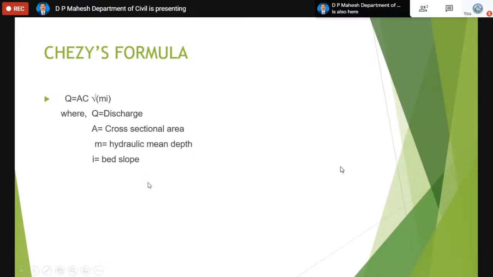This equation is called Chezy's equation. Q equals AC under the root of m into i, where Q is the flow rate, and A is the cross-sectional area of the channel. C is a constant, an indicator of the roughness of the channel, also called Chezy's constant. Small m is the hydraulic mean depth, which is the ratio of the cross-sectional area of the flow to the perimeter of the channel, m equals A by P. And i is the channel bed slope. A channel has a very gentle bed slope, and that slope is called small i.